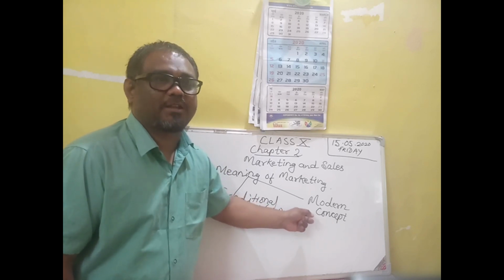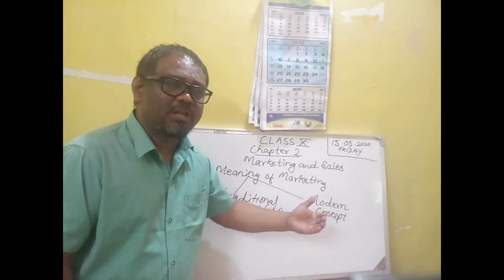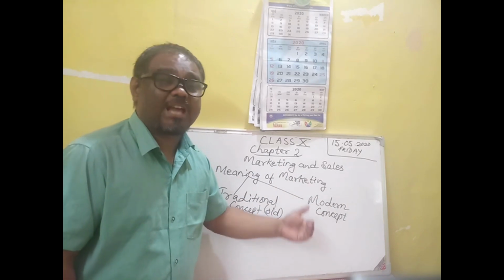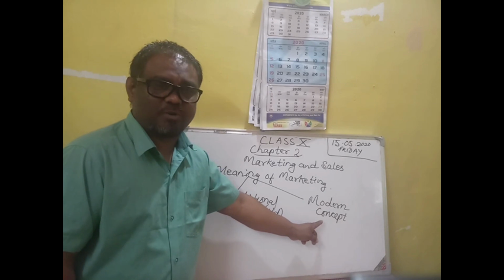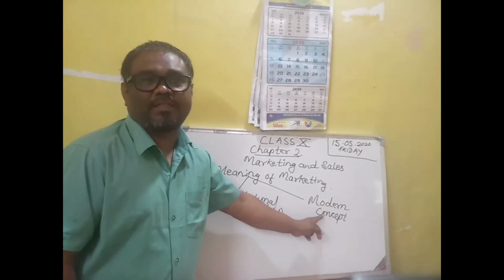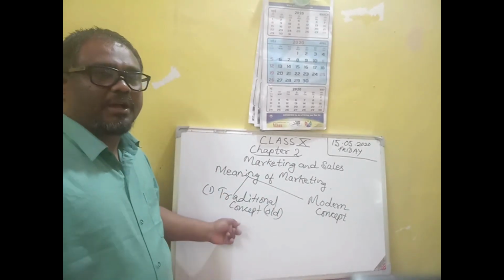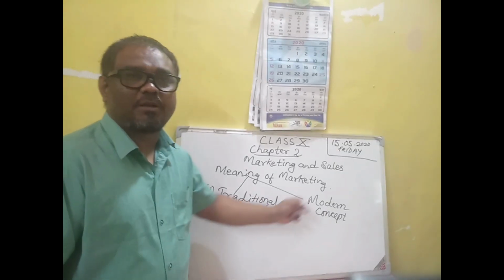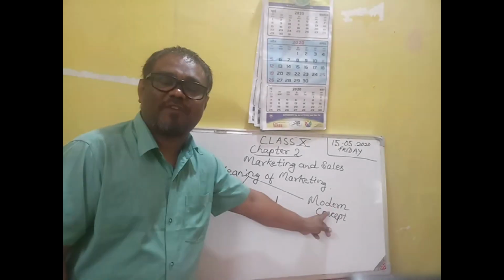They study the market, survey the market, and accordingly the goods are produced as per the taste, habits, and liking of the consumers, and they sell the goods to the consumers, and they earn a profit. So the main aim of the traditional concept is to sell the product. The main aim of the modern concept is to earn the satisfaction of the consumers.